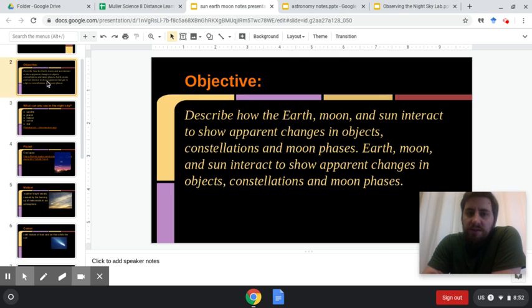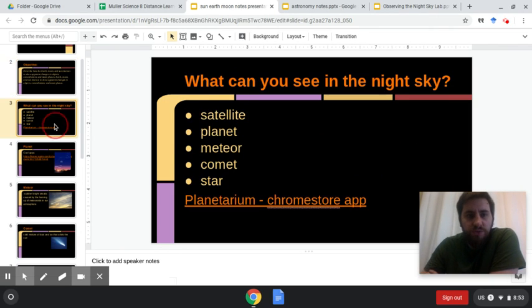The objective, actually, just for today, is describe how the Earth, Moon, Sun interact to show apparent changes in objects. It's going to just be about the Earth today. But as you can see, this is kind of the objective of the whole unit. Earth, moon, and sun interact to show apparent changes in objects, constellations, and moon phases, which we'll talk about later.